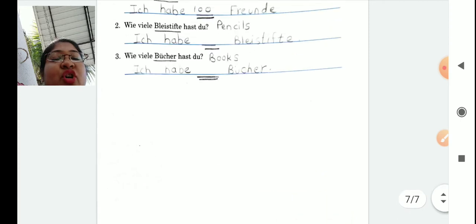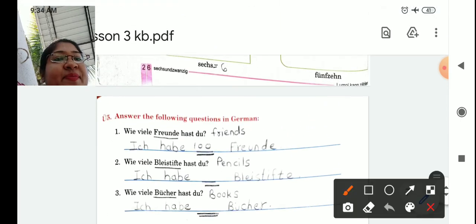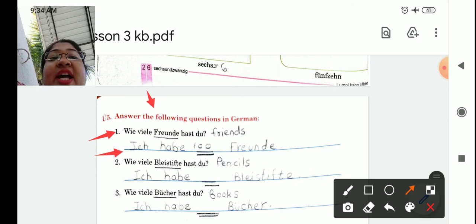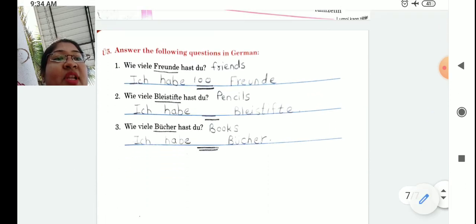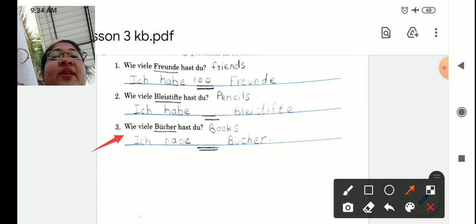Now, let's solve the last exercise, students. Answer the following questions in German. Wie viele Freunde hast du? How many friends do you have? Ich habe 100 Freunde. Suppose I am having 100 friends, you can write 100. This you can write in numbers. Wie viele Bleistifte hast du? How many pencils do you have? So count your pencils and write down here. And the last one. Wie viele Bücher hast du? How many books do you have? Ich habe dash Bücher. So how many books you are having, that you have to write down here.